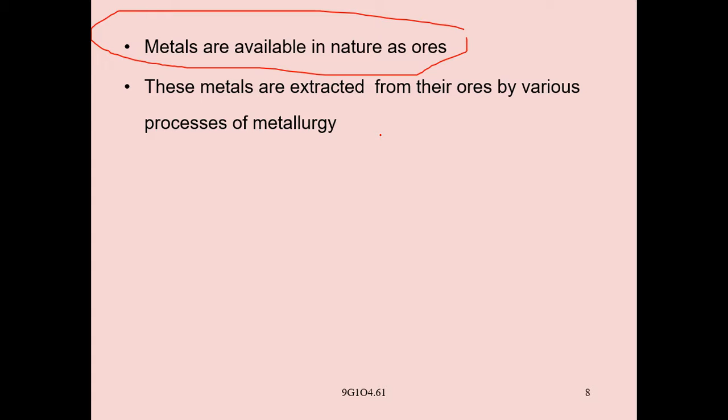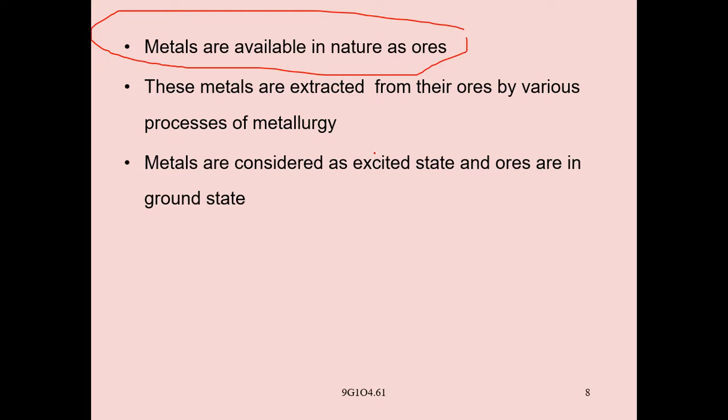Already we discussed concentration of ore and the specific methods used for it, like hand picking and other different methods we use in metallurgy.